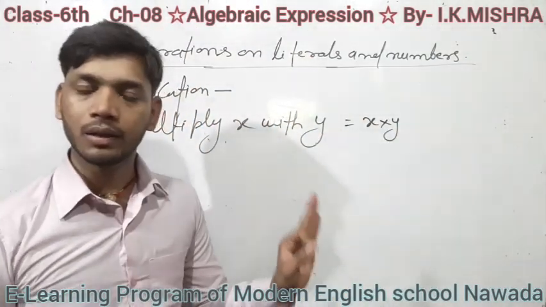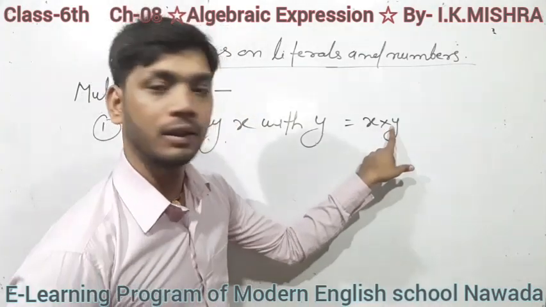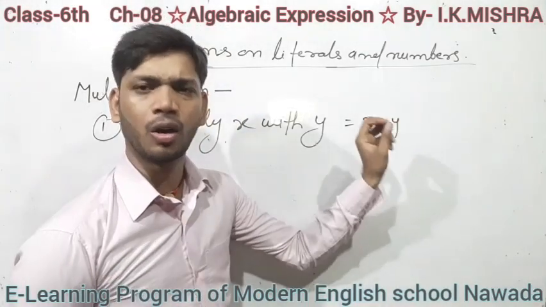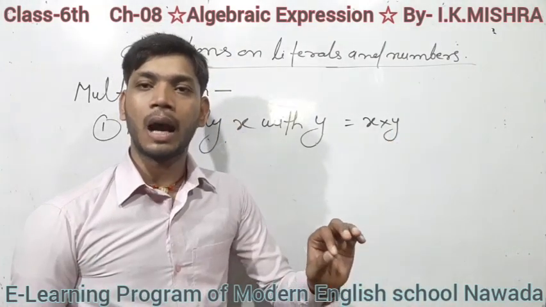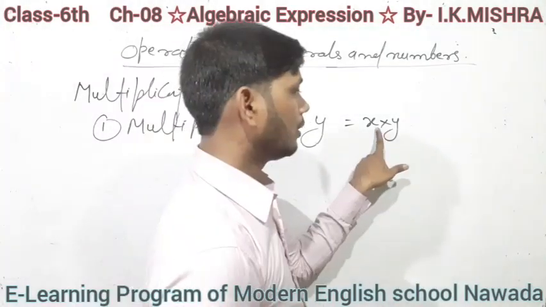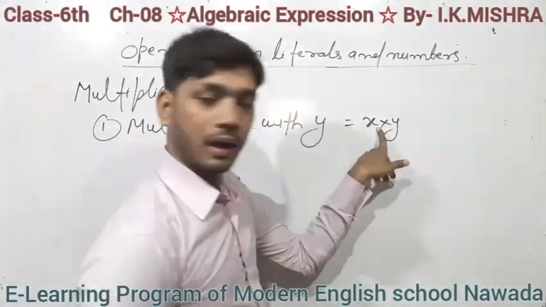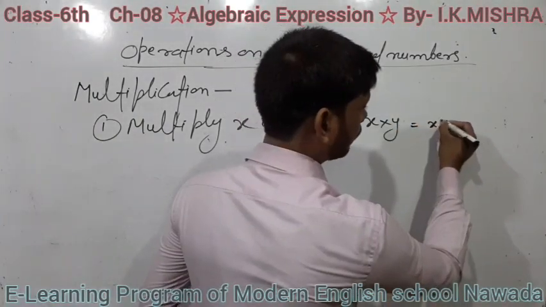And students, here is a very important thing. When a multiplication sign is written between two letters or between one number and a letter, you can hide or eliminate the multiplication symbol. That means it can also be written as xy.